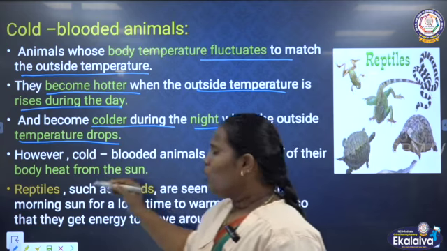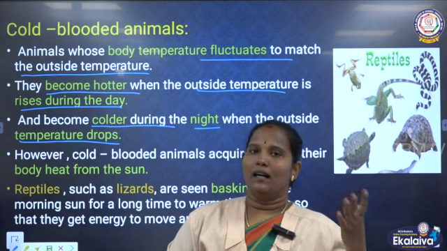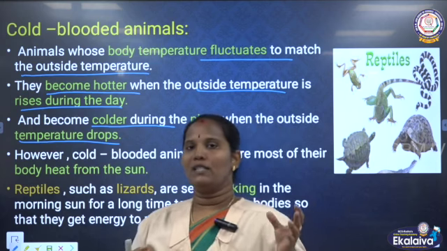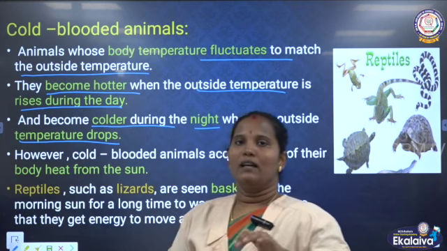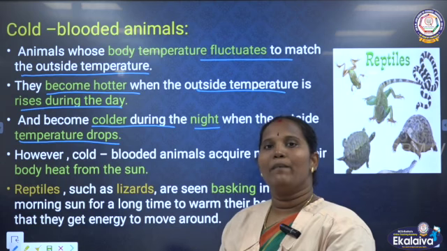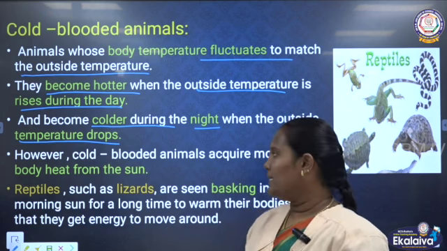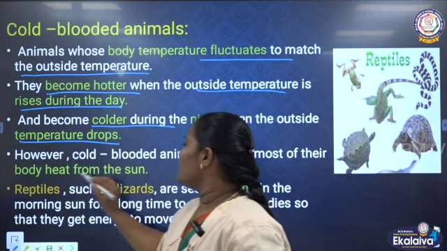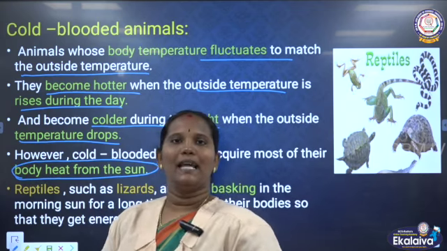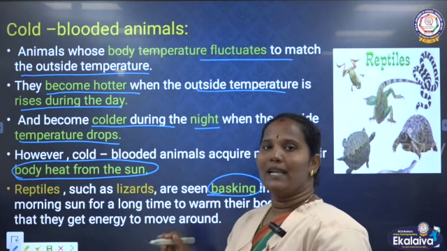Next one. We saw that warm blooded animals get heat from the metabolism process. Having food, they go through the metabolism process and get heat. That's why they are constant. But in cold blooded animals, however the climate changes, the body temperature also changes. Then how do they get temperature? They get it from the sun. Only from the sun can they get the temperature. This is the reason some animals are basking in the sunlight, in the morning sunlight.